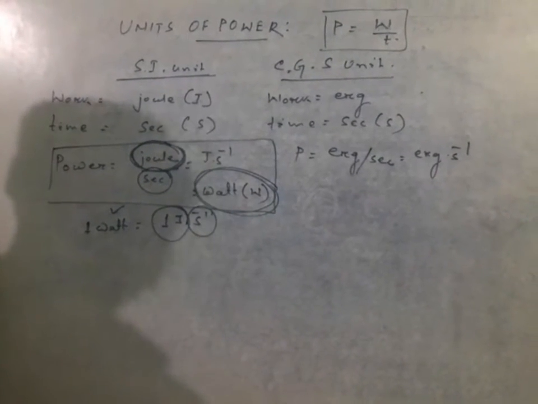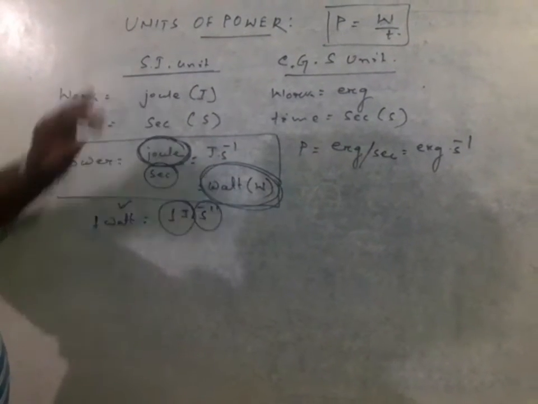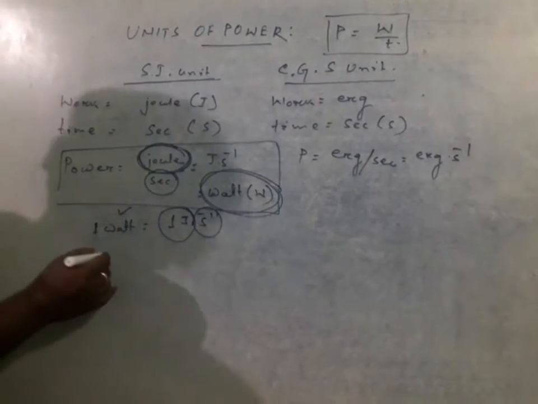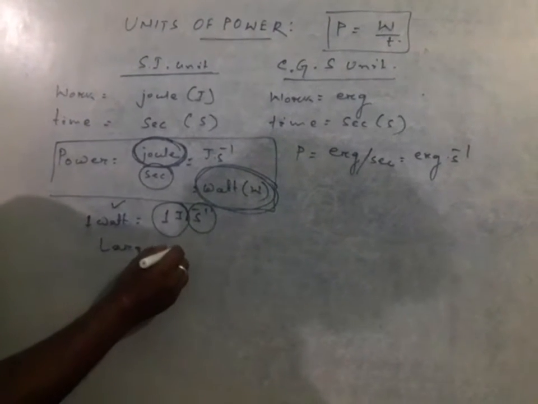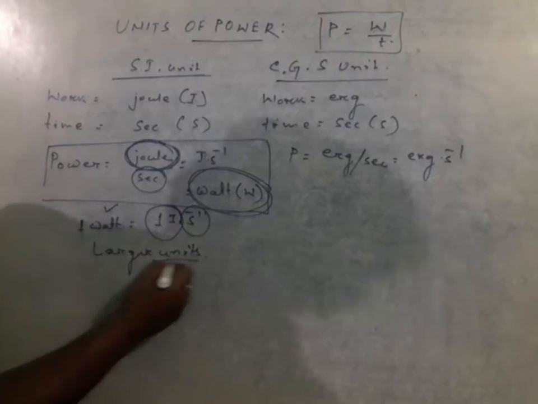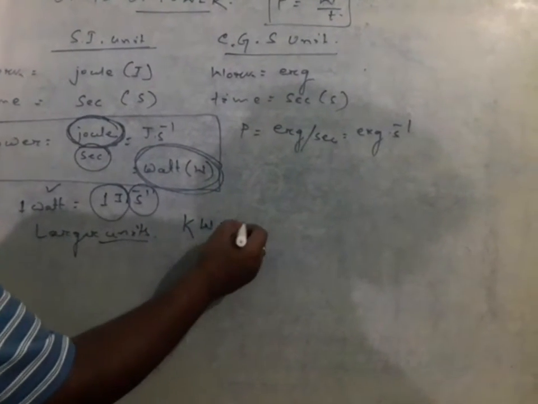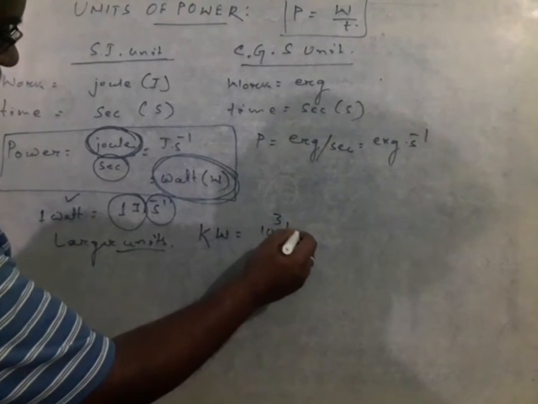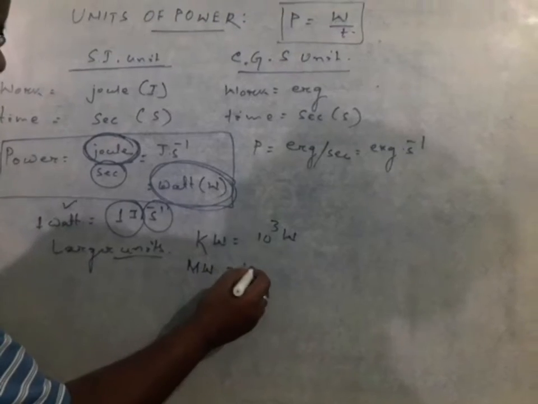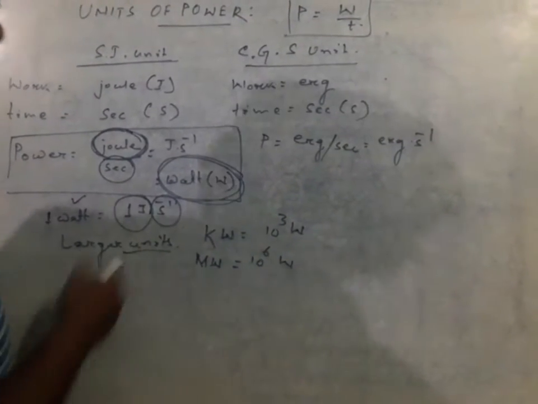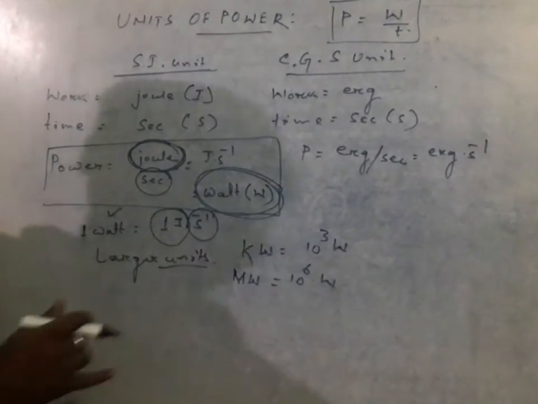Now we have several other units, which are larger than the SI unit. The larger units are such as kilowatt, which is 10 to the power 3 watt, or megawatt, which is 10 to the power 6 watt, or gigawatt, 10 to the power 9, and likewise it goes on.